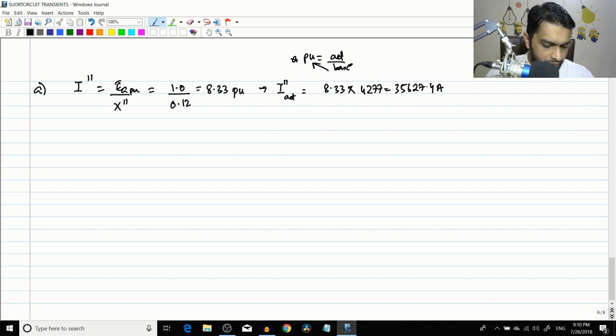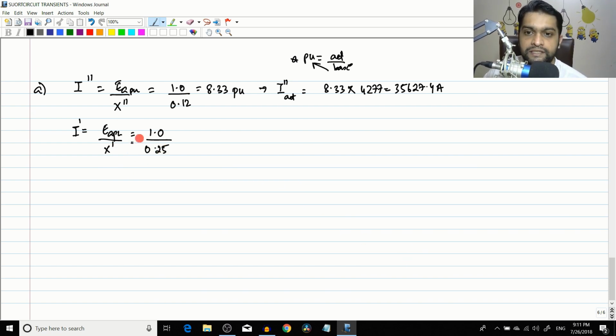Now, because we have found out I double dash, this part of the question is actually over. But let me just find I dash also, because that also will be useful. So EA per unit divided by X dash, right? This will be equal to 1.0 divided by the transient reactance, which is given to be 0.25, and this will be equal to 4.0 per unit.